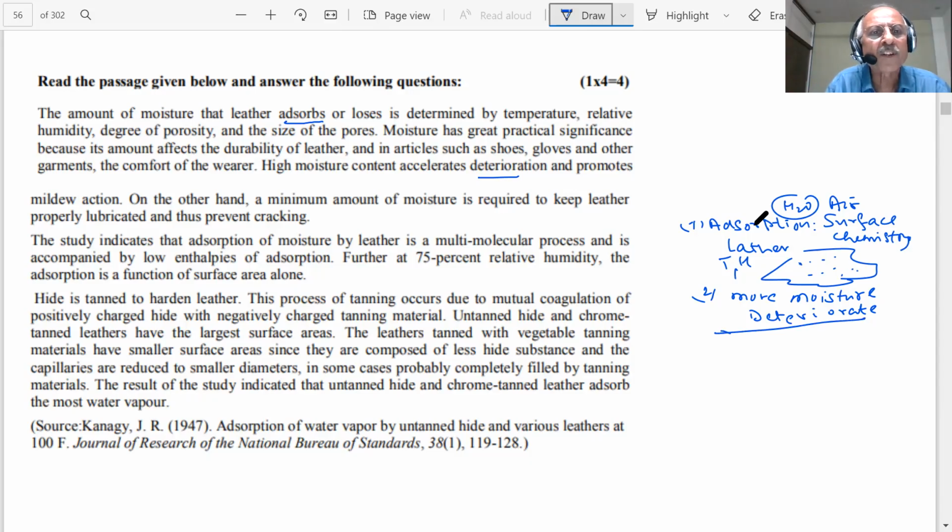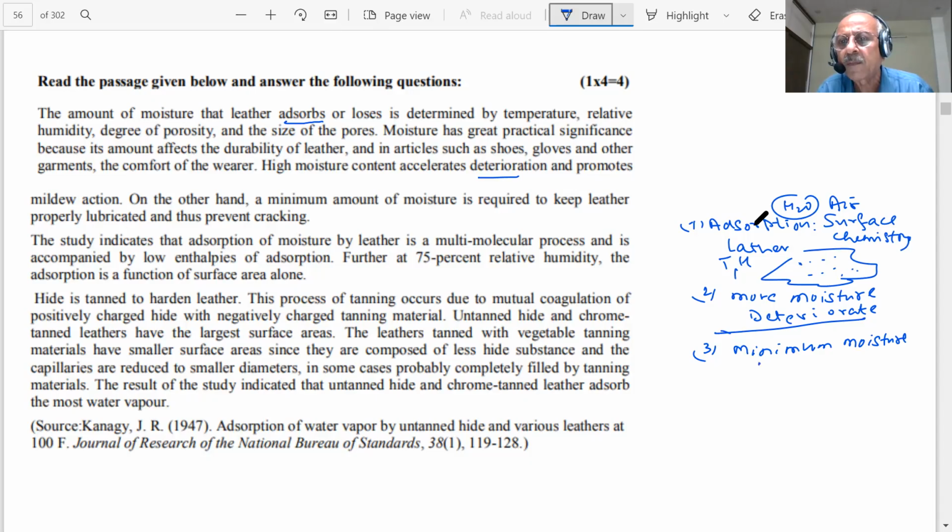And promotes mildew action. On the other hand, a minimum amount of moisture is required to keep leather properly lubricated and prevent cracking. Third point: minimum moisture is required so that the leather is lubricated properly and this prevents cracking.